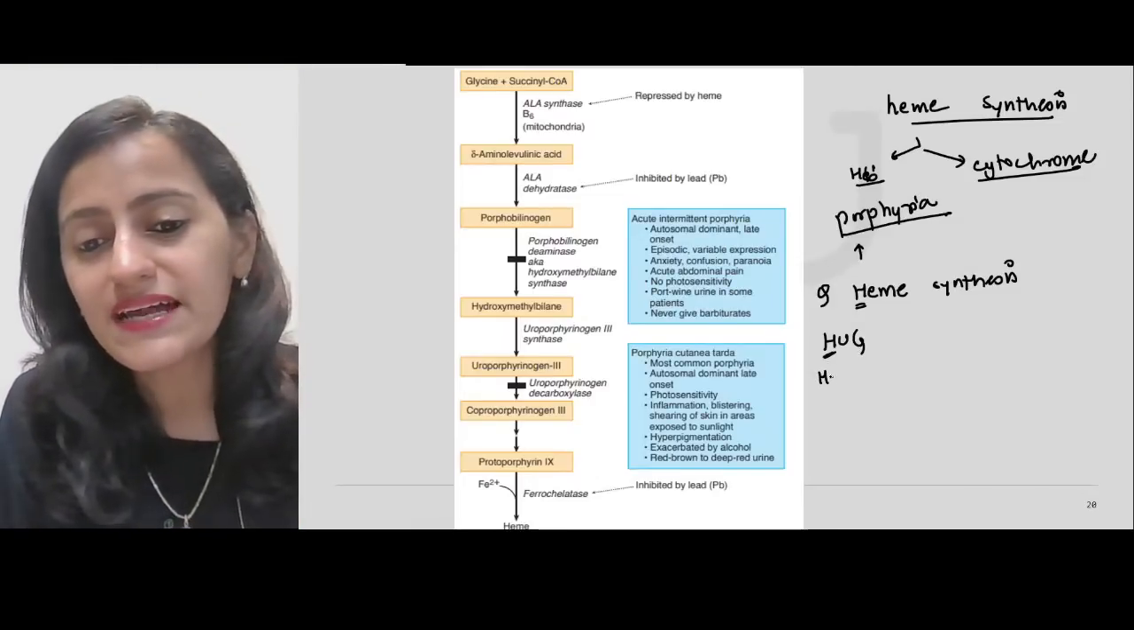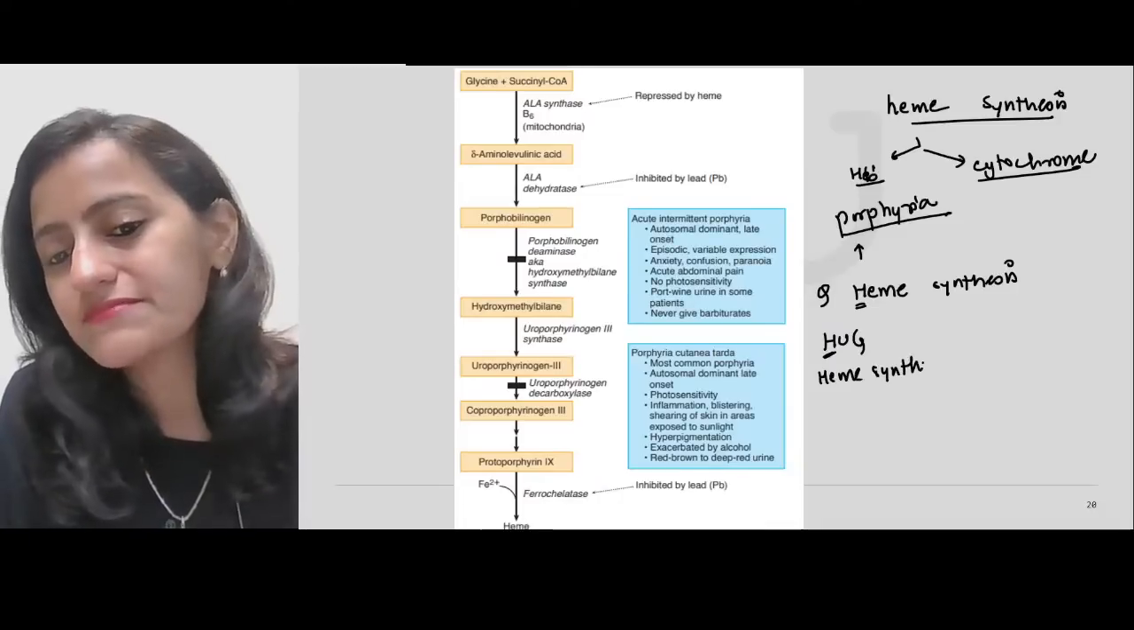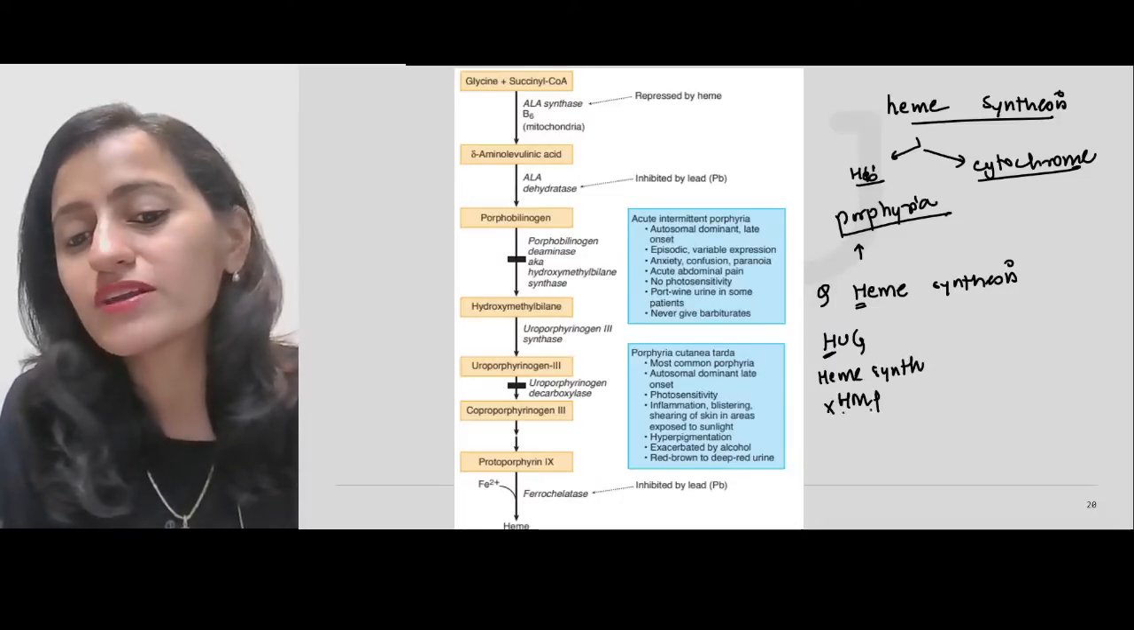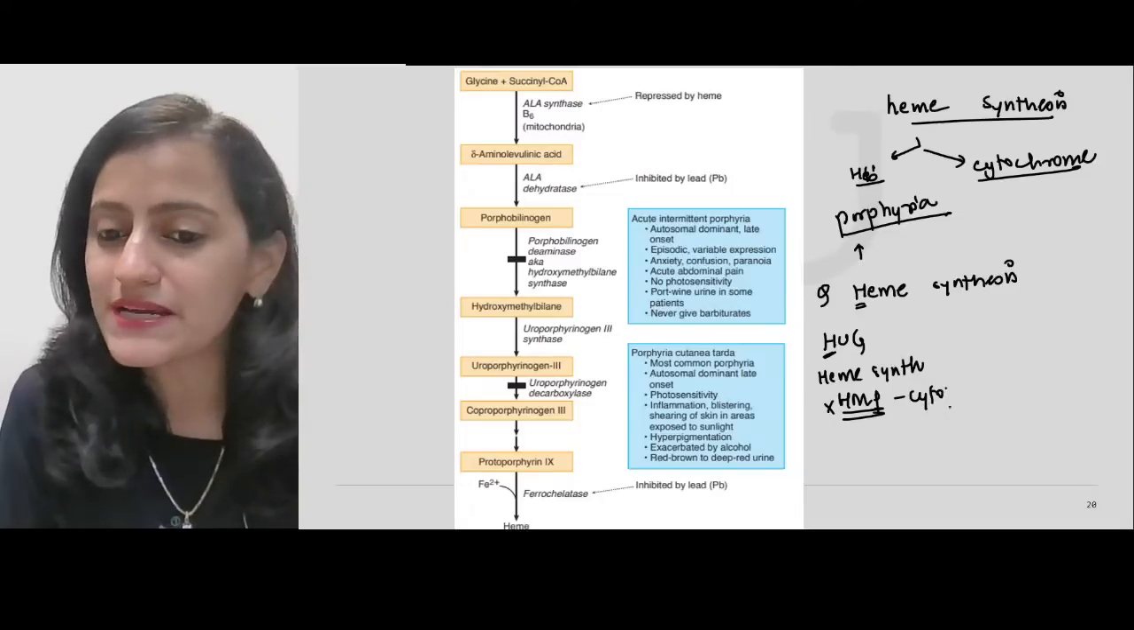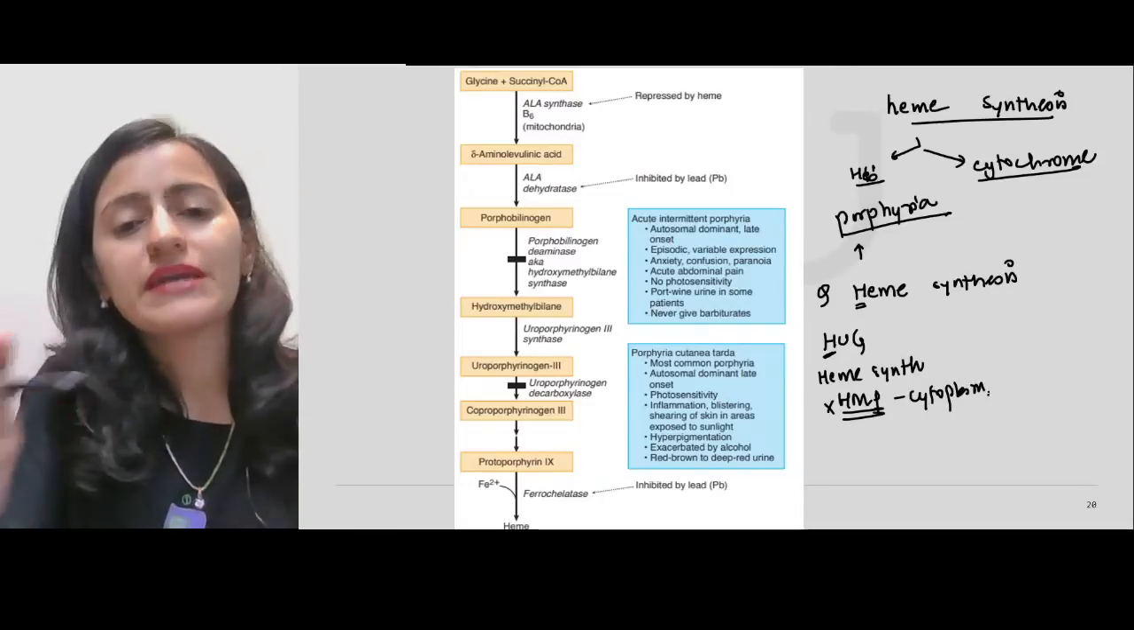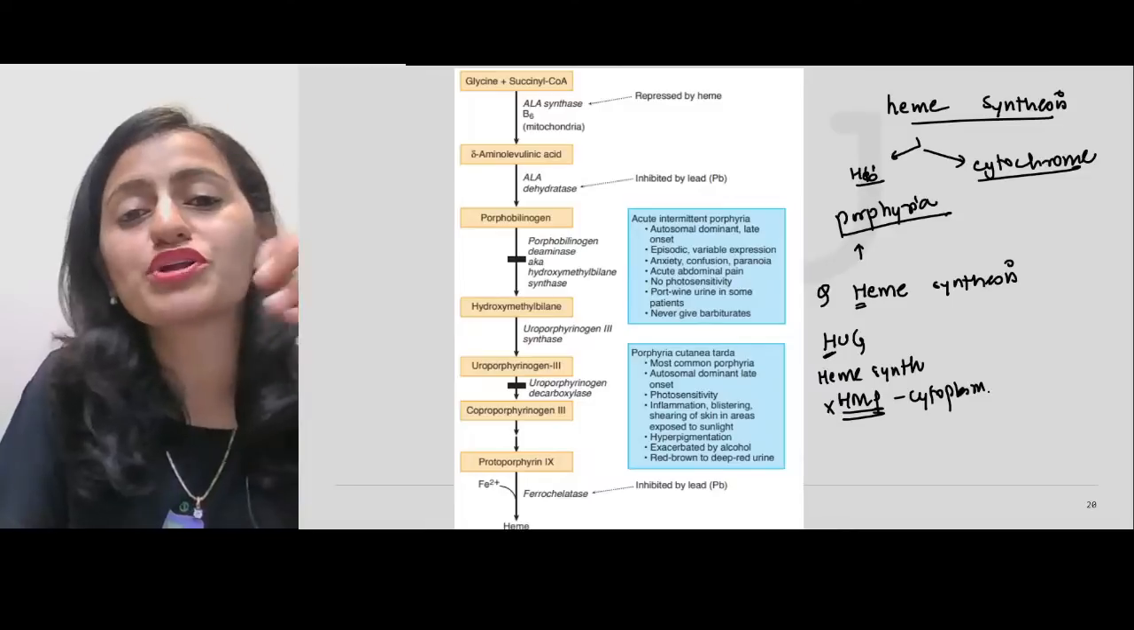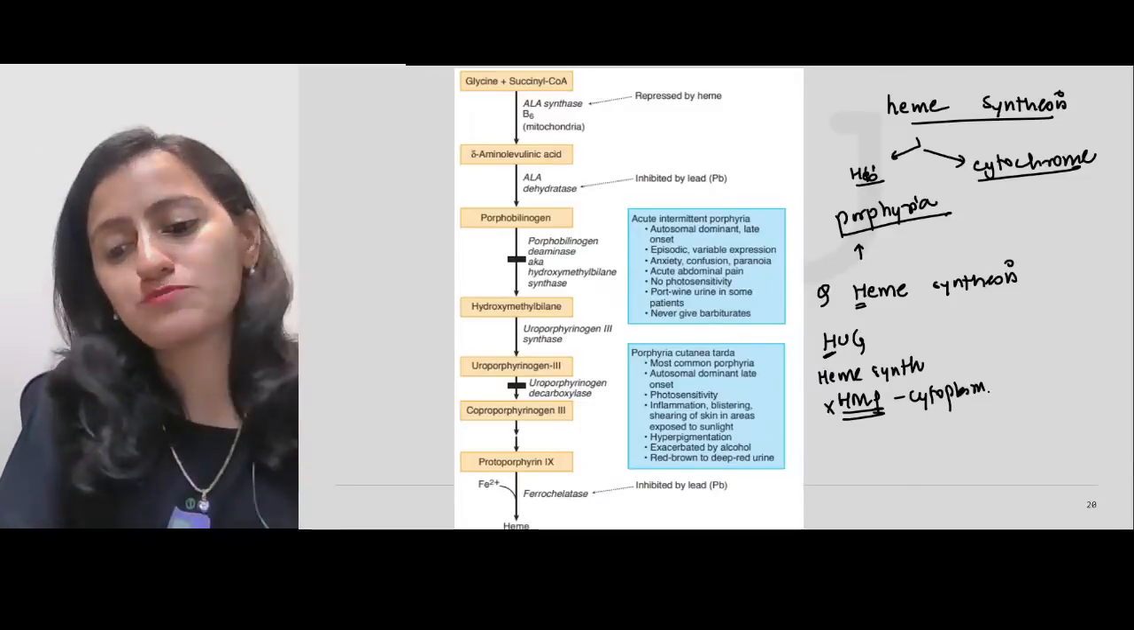So remember here the H is basically for the heme synthesis. It is not for the HMP pathway. HMP pathway takes place in the cytoplasm. Heme synthesis occurs in both mitochondria and in the cytoplasm, right?